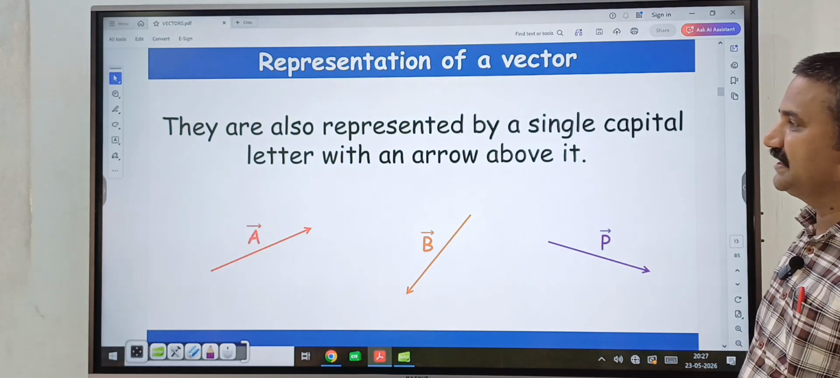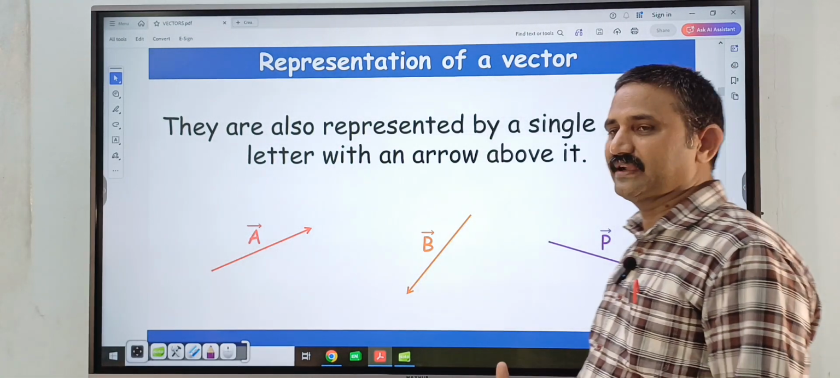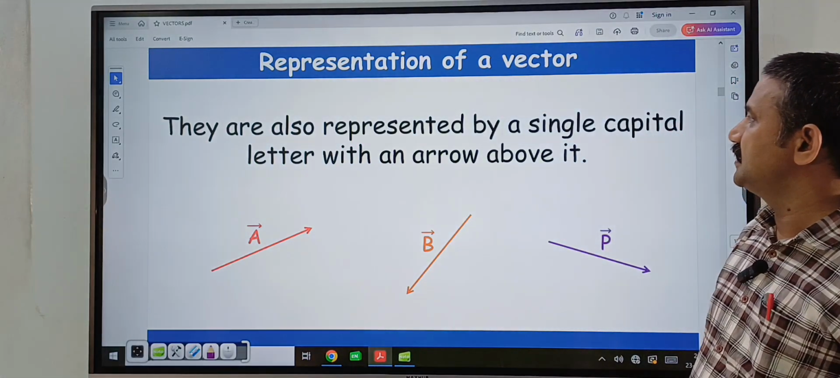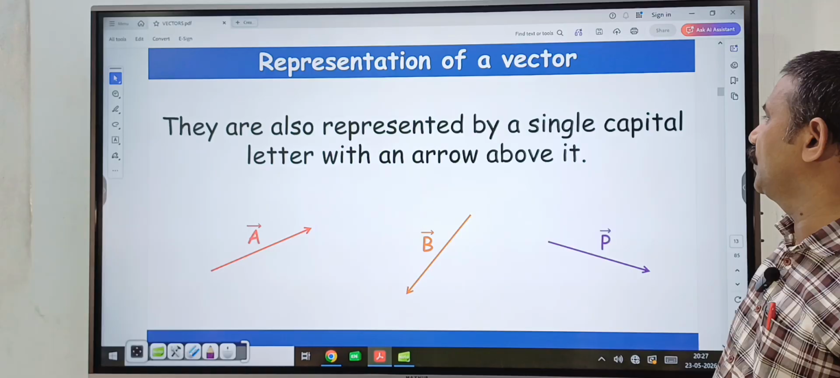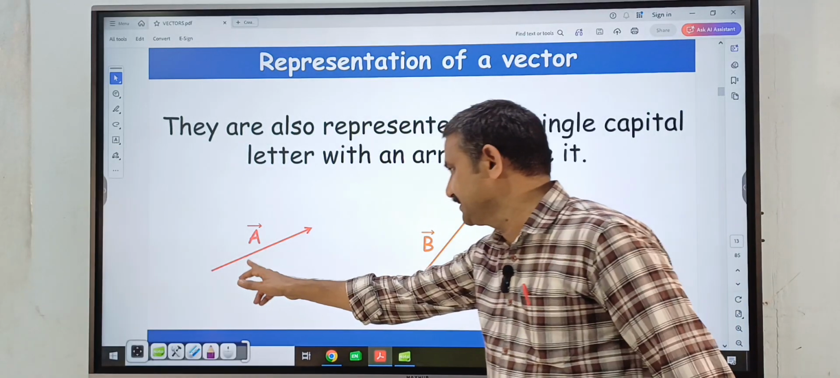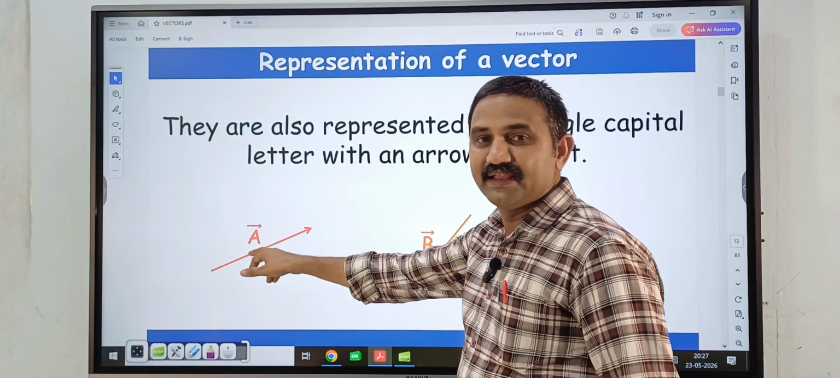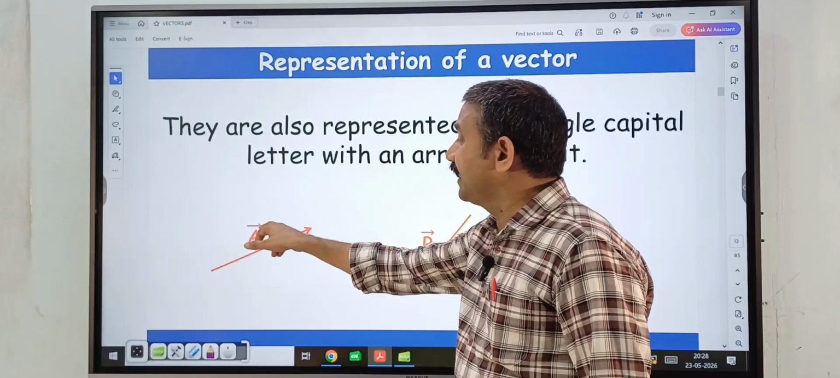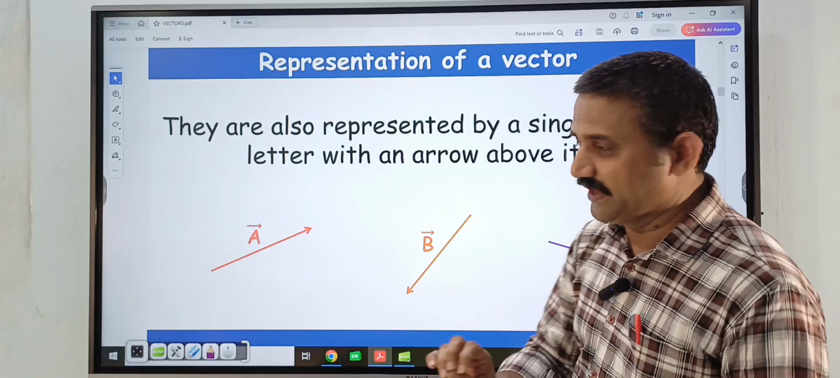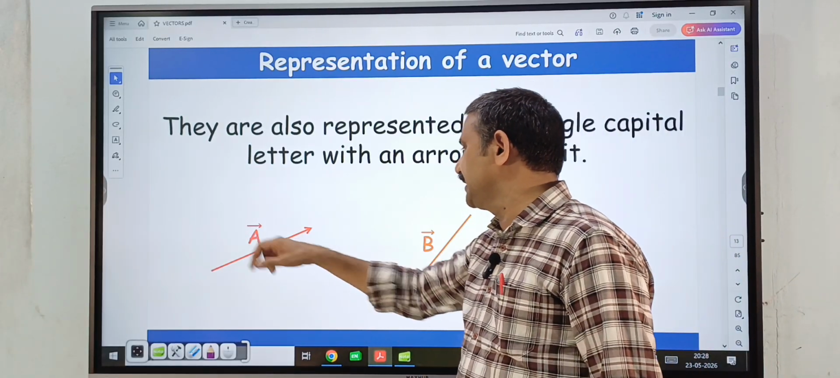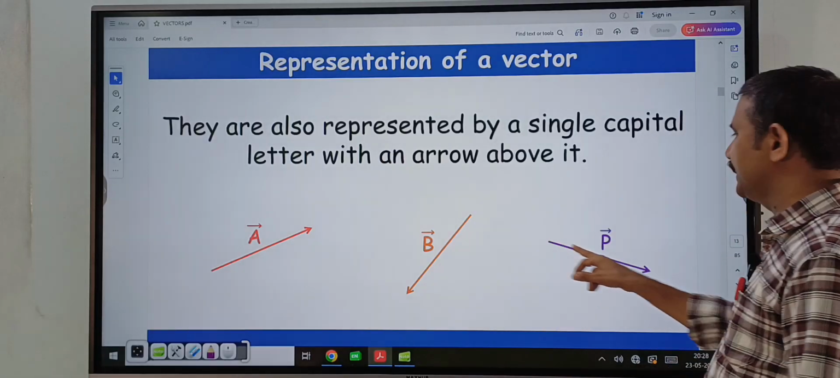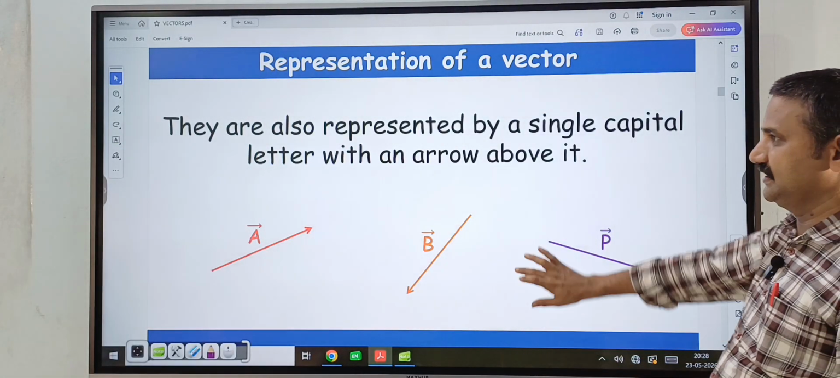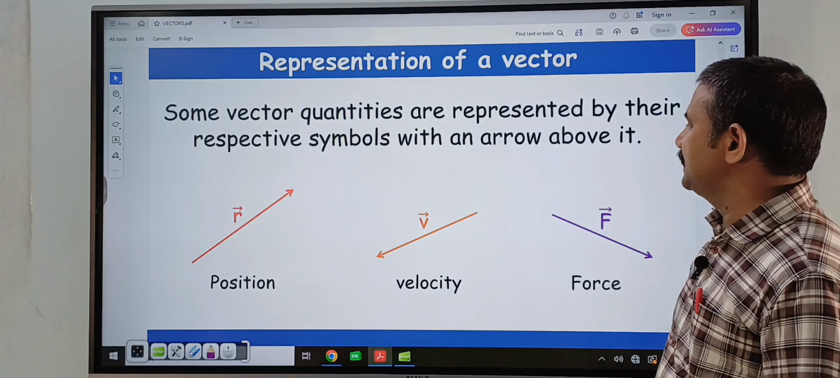Next, representation of a vector. Vectors are also represented by a single capital letter with an arrow over it. Suppose this is A bar. Write capital letter A and above it write a bar. So that is A bar. Similarly, this is B bar vector in this direction and P bar vector is in this direction.